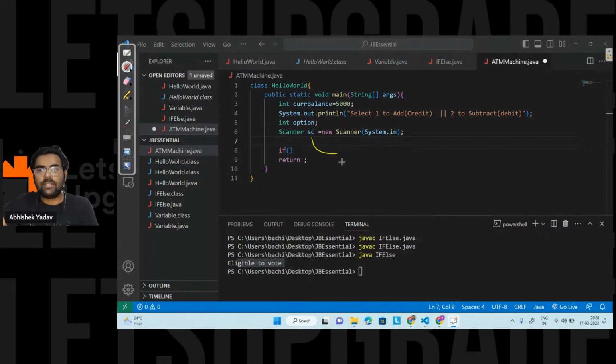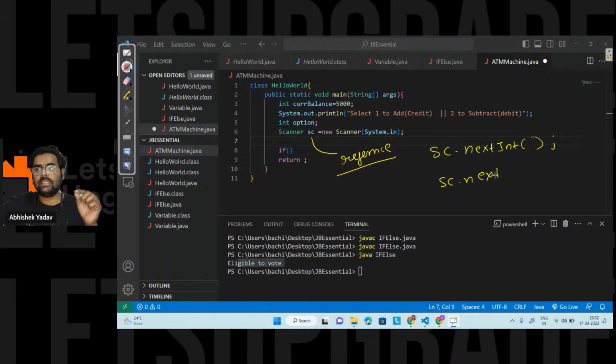This is the reference variable. With the help of this reference variable, I can access all the methods. I can write like this: sc.nextInt to call the nextInt method that is defined inside the Scanner class. Similarly, with the help of the dot operator, I can call any method that is defined inside the Scanner class, like nextFloat, like this.